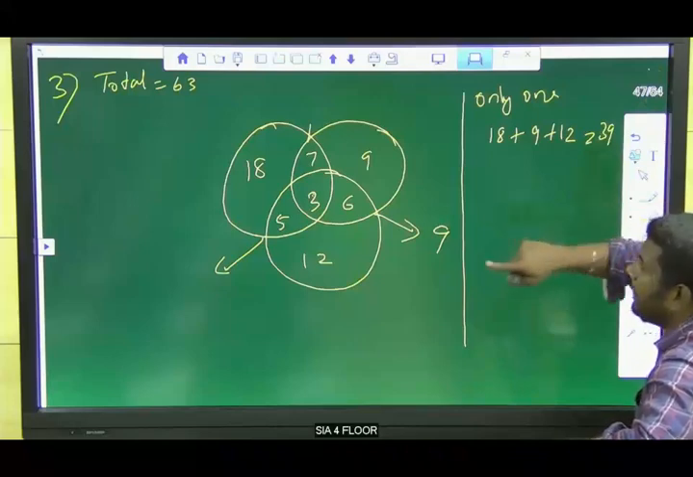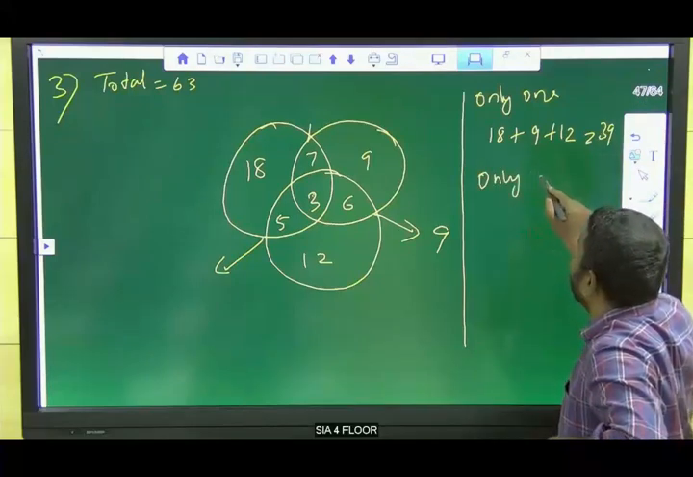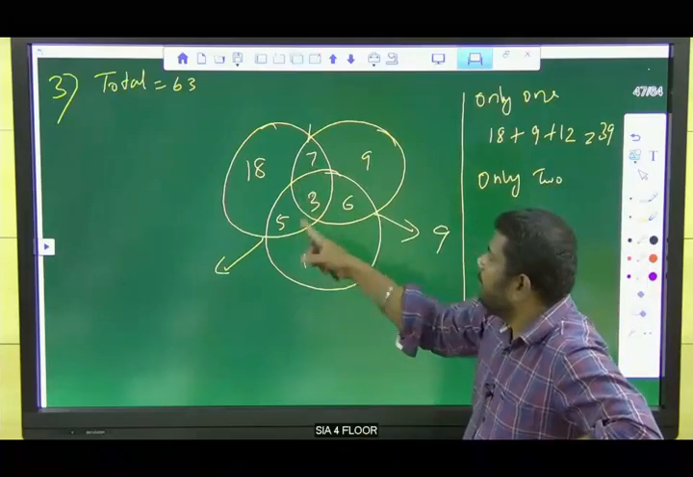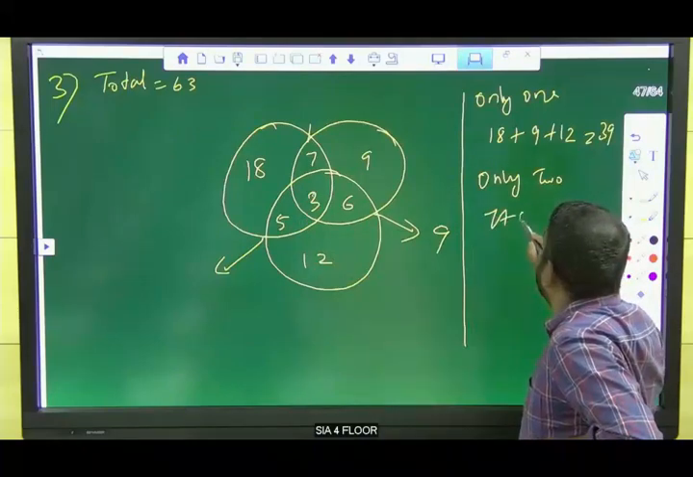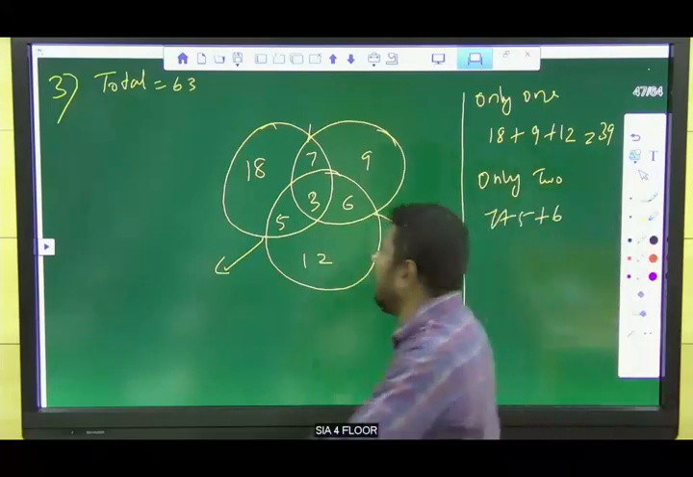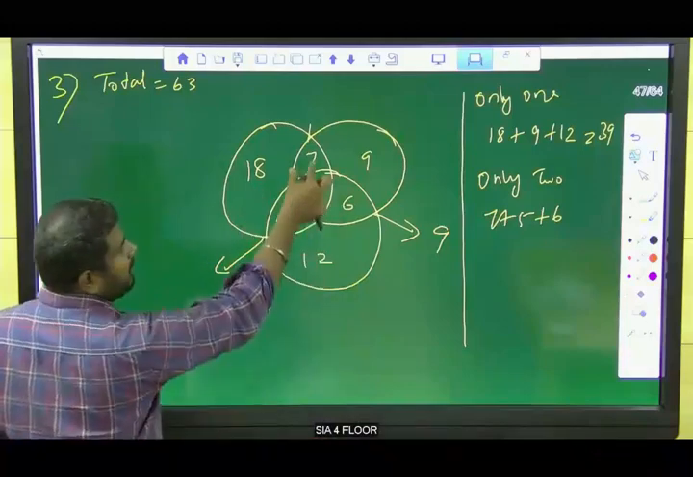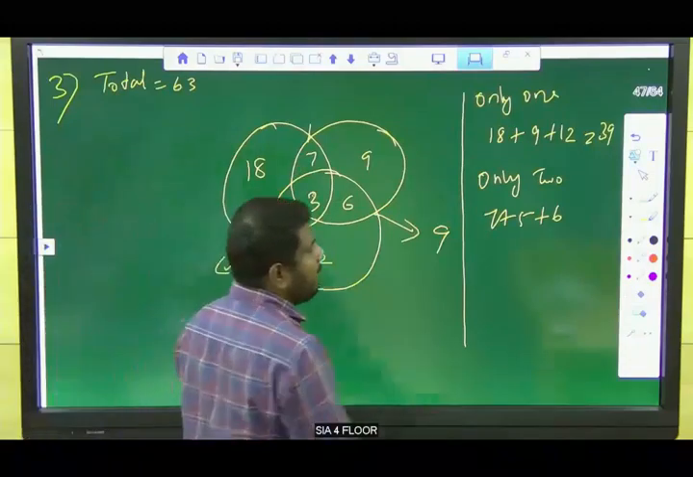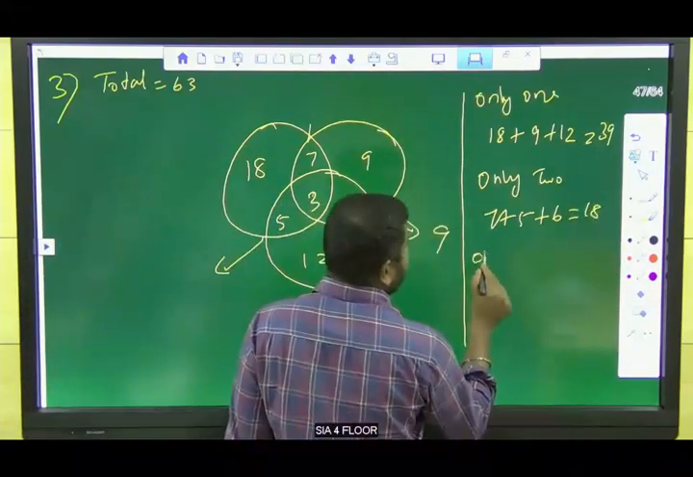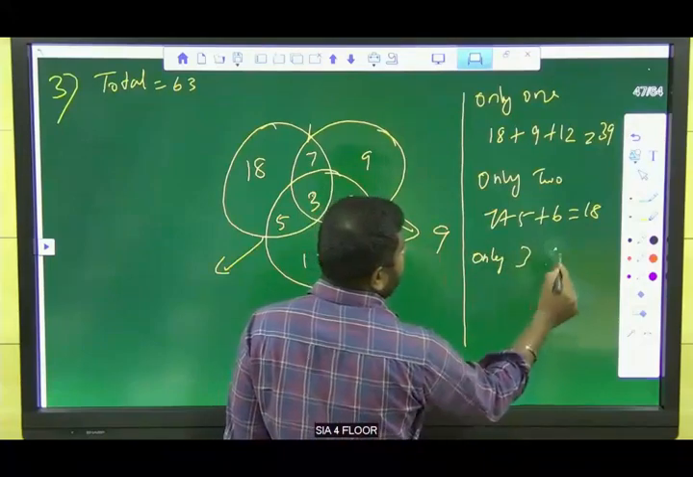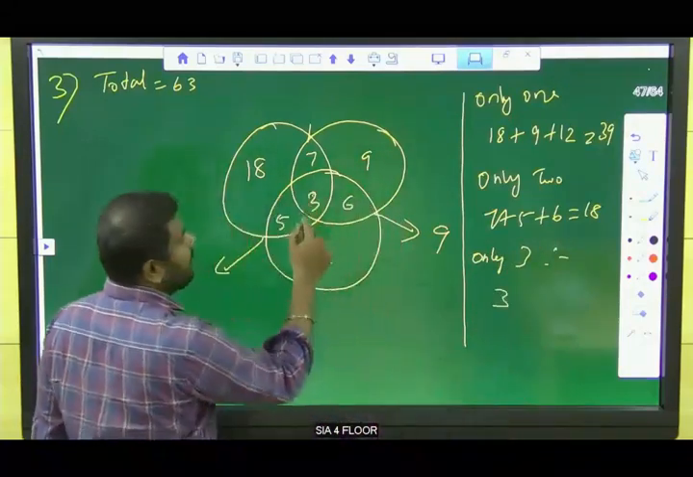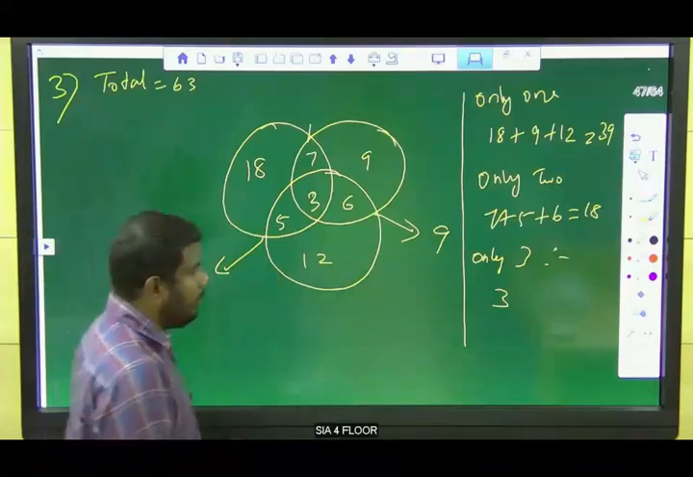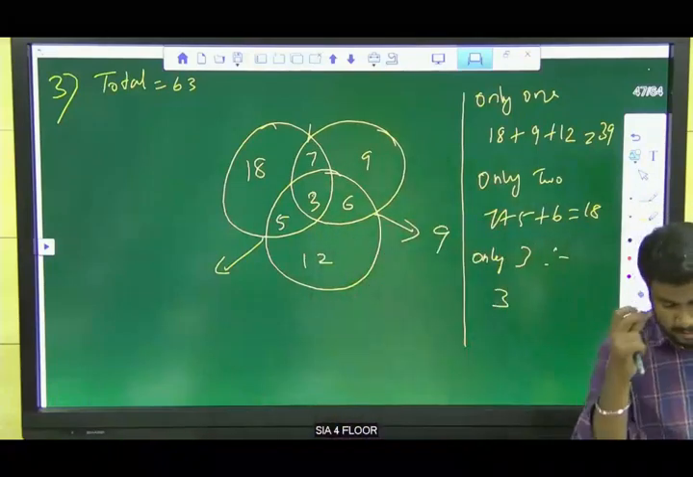So how many students studying only 2 subjects? These are the students studying only 2: 7 plus 5 plus 6. So listen here. Only 1 is this part. Only 2 is this part. This is 3 subjects. So only 2 is 7 plus 5 plus 6. Okay. Totally 18. Only 3 is 3 students. We know this is the only 3. Clear? Right?